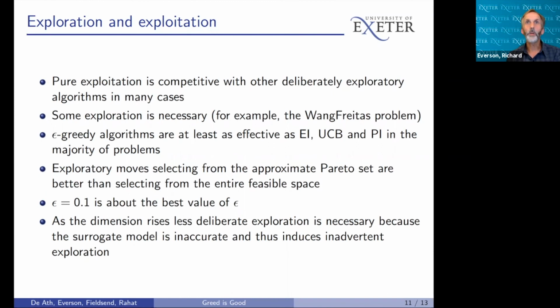The empirical results show that some exploration is desirable, but it is effective to mostly exploit the mean prediction. We suggest that this is because the surrogate model is inaccurate, which introduces inadvertent exploration, an effect that becomes more pronounced in higher dimensions.